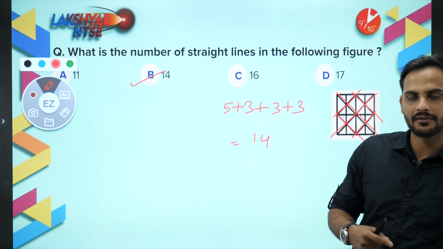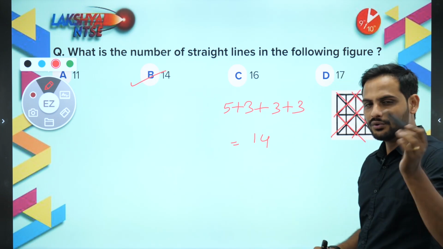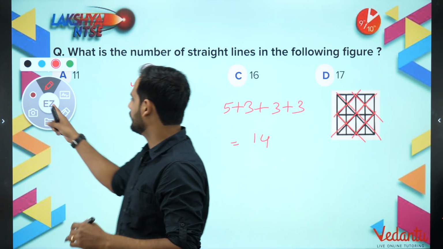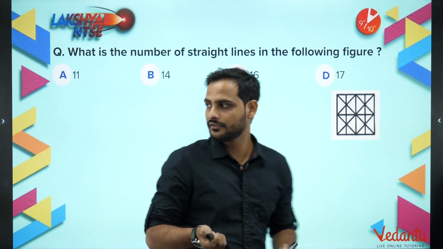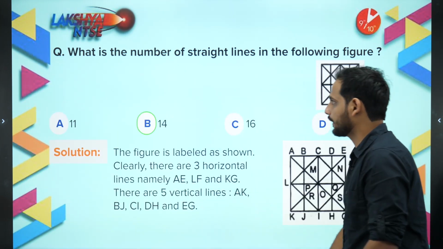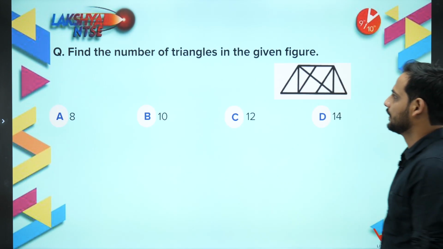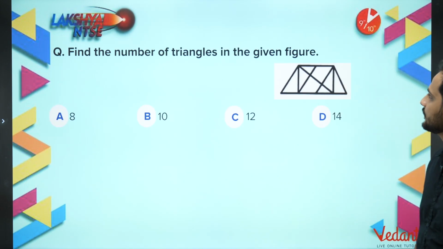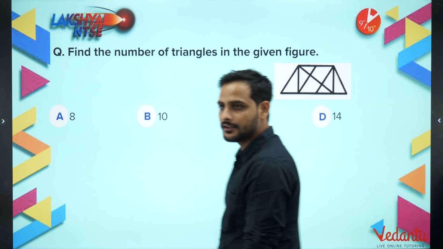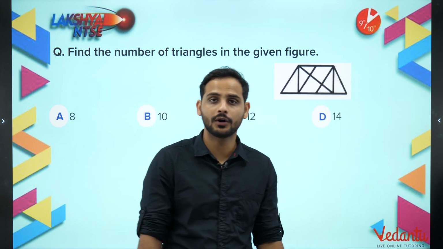So if we go step by step, it will be better. Okay, and use a pencil if possible, so that you can erase that part again and it will be easy to see. So the correct answer will be 14. Okay, chalo, let's move to the next kind of question. Find the number of triangles in the given figure. Now in this figure, you have to find out the number of triangles.